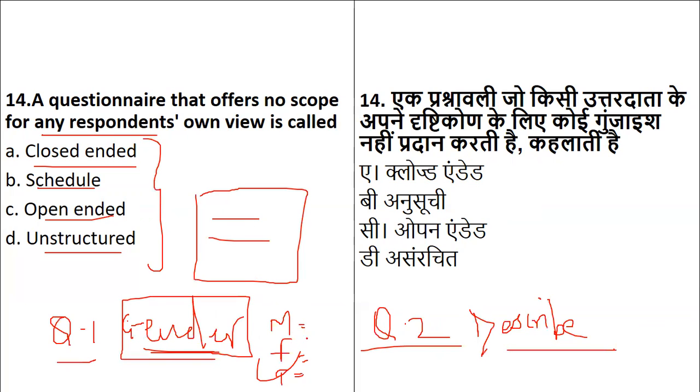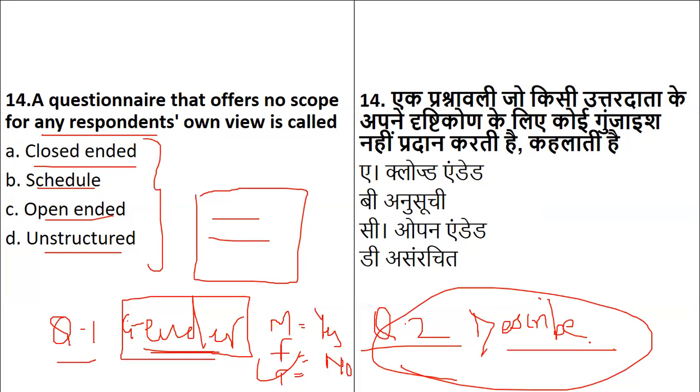So you have to just tick which gender you belong to, or for example, whether you are working or not. So it is yes or no questions. But if you want to specify anything, you're not allowed in close-ended questions. It is only allowed in open-ended questions, where your opinion, suggestion, or description is asked.